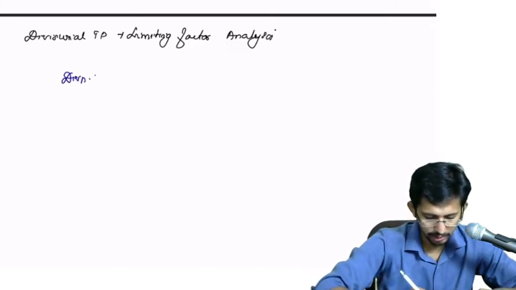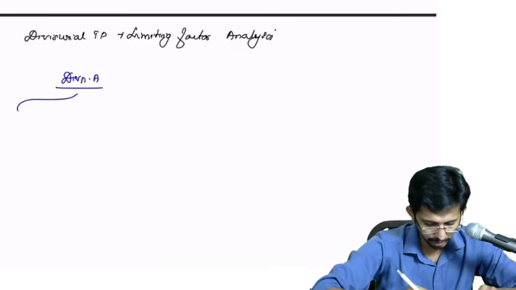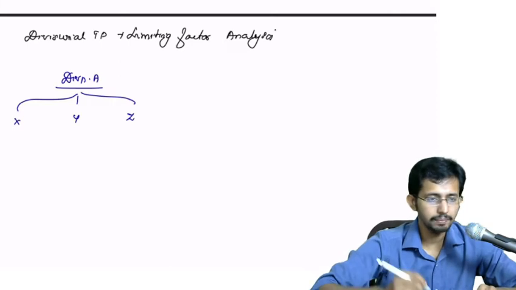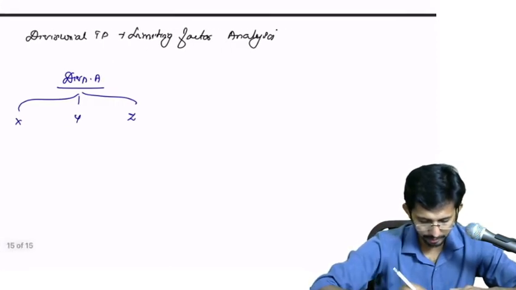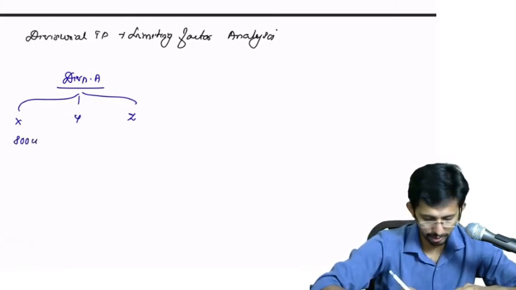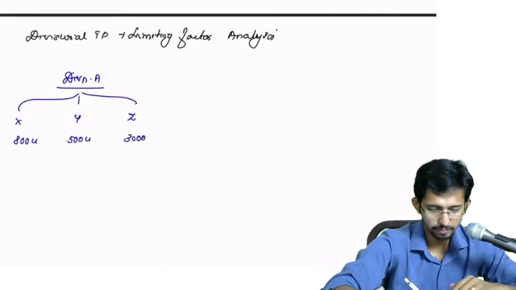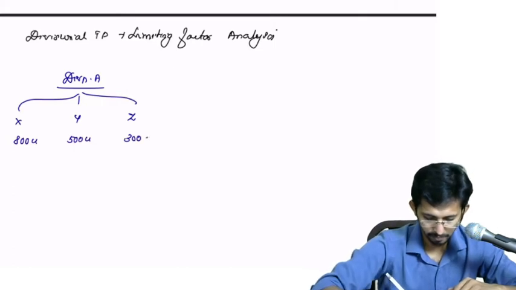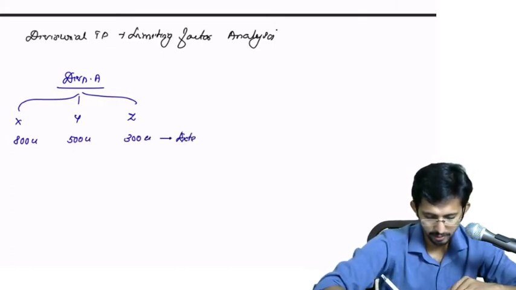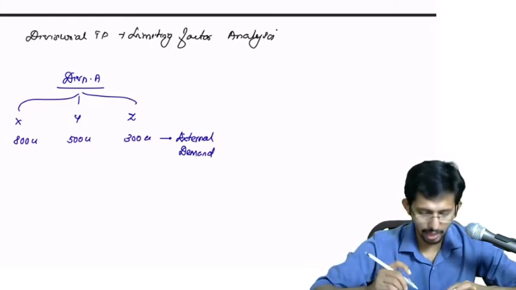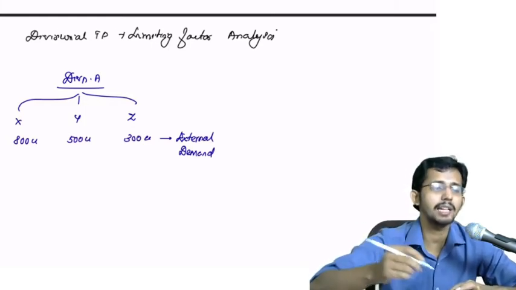There is one division A. This division A is producing three products X, Y, and Z. The external demand is given for these three products: 800 units, 500 units, and 300 units. Then selling price, variable cost, labor hours required, all those details are given with respect to these three products in division A.